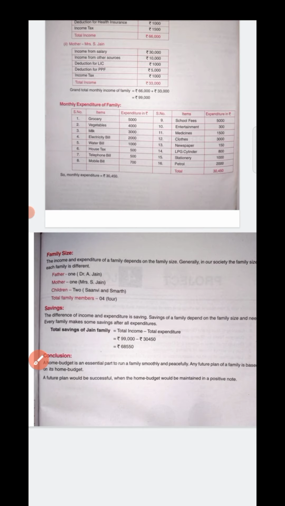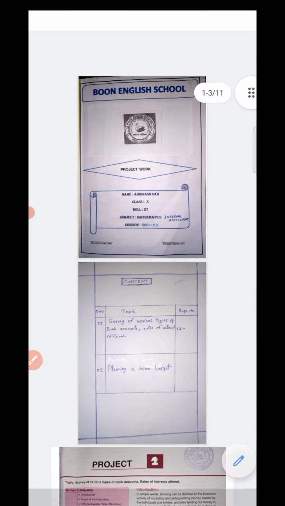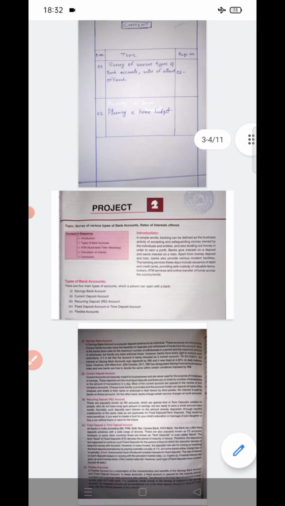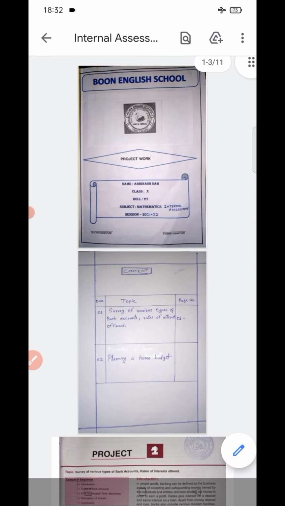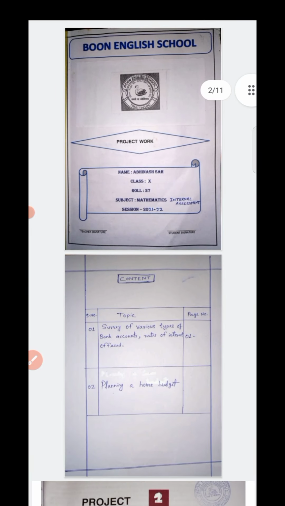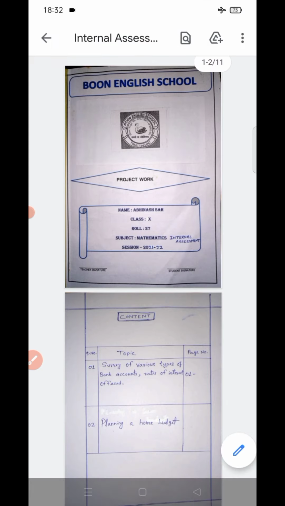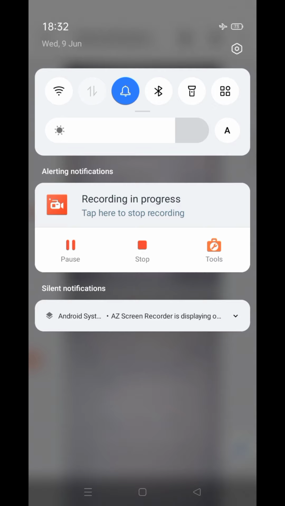So I hope this PDF I have given you, the page numbers you have to mention on your own. So your starting is here and this is your ending. And children, after you write all this, you have to buy a plastic stick file, and you will arrange all the papers and put them in the plastic file, and then you staple it from outside the plastic so that the papers will not fall, and then you put the sticker on the plastic file, and whenever you are asked to submit, you have to submit it. So children, I hope you have understood.